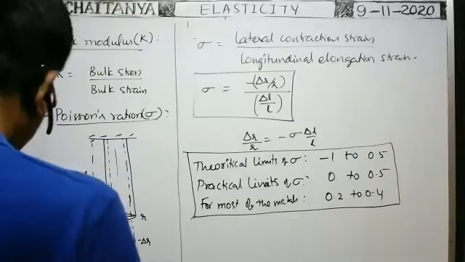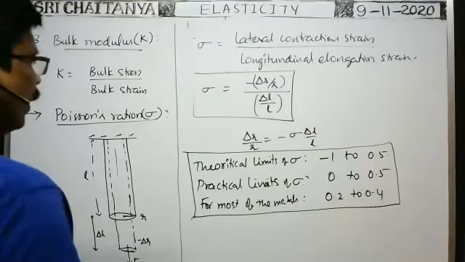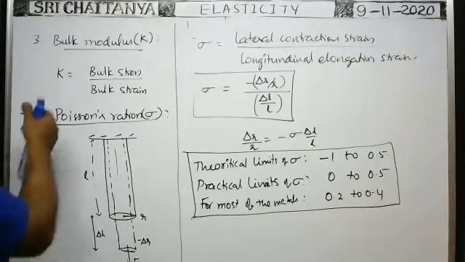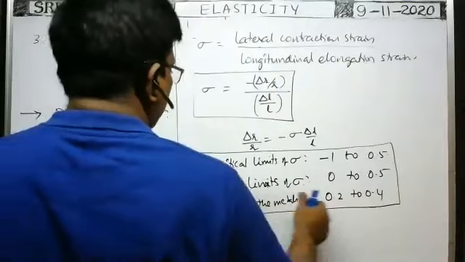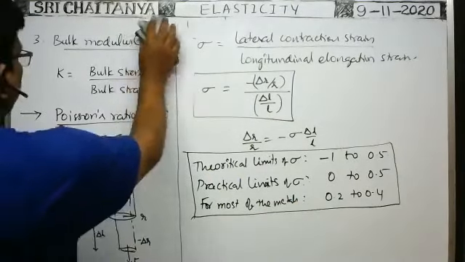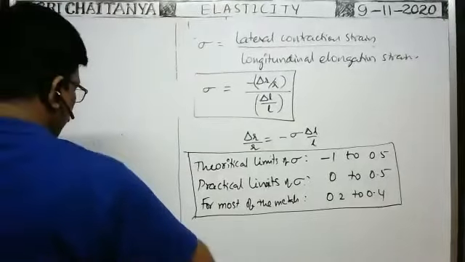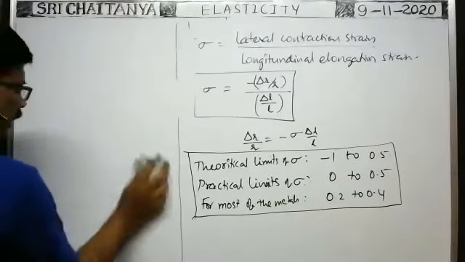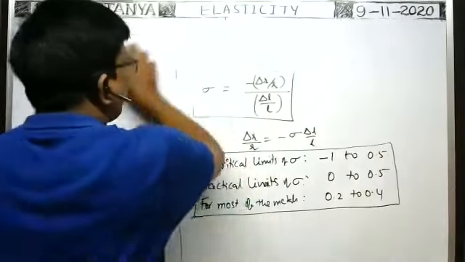Okay, next. In case of a cylinder, one example I want to discuss, because in mains they asked the question. Based on this concept, one problem they asked in mains. That's a very, very important one. They give the sigma value for a given wire or given body. Then what is the fractional change in the volume of the body?